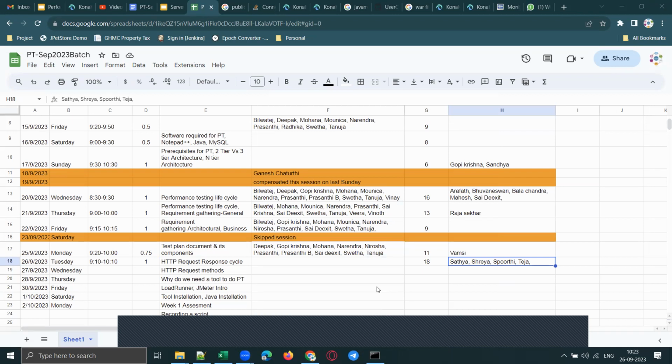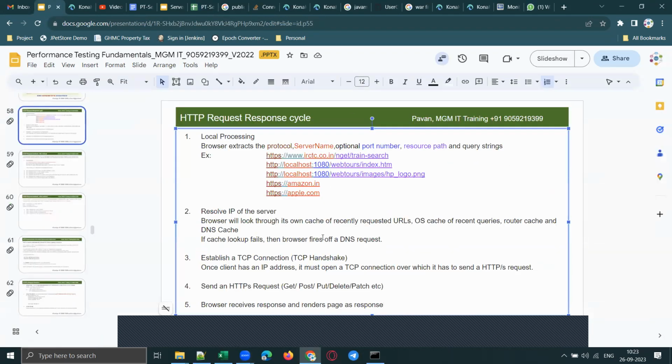Yes, sir. Okay. If you understand this, like local processing and all, these are important concepts for understanding performance testing. Because the core important thing of performance testing is to measure the response time of the page.